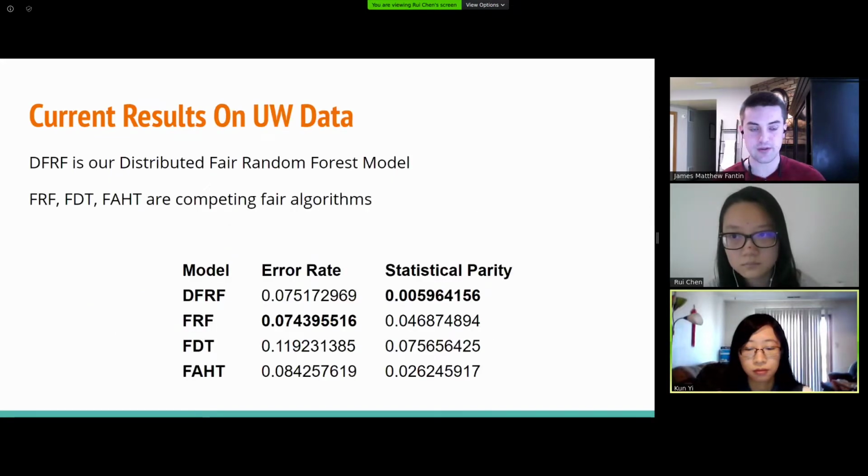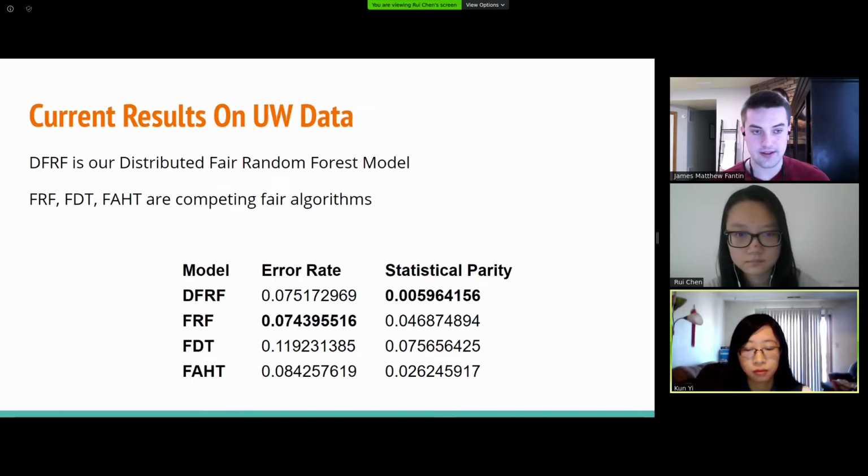Here are the results when we compare against other existing fair techniques. The DFRF algorithm is ours, and then we compare against 3 other techniques. You'll note that for our error rate, we achieve the second best error rate, very close to the best out of the group, but we also achieve the lowest statistical parity, meaning that we have the most fair prediction.